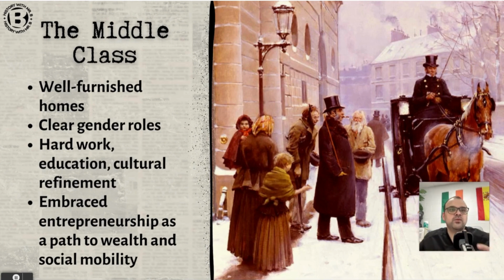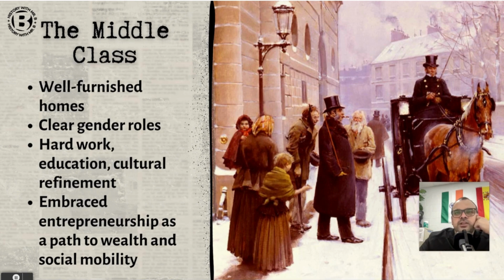So moving on to the middle class. The middle class that comes about during the Industrial Revolution has a very different lifestyle, which sets it apart from the aristocracy and from the working class. Middle class families live usually in urban or suburban homes, very well appointed, well furnished homes. It reflects their economic stability, reflects their social aspirations, and this class puts a lot of emphasis on domestic comfort. Things like the refrigerator, etc., even though we didn't really have that, but that's kind of a comfort.